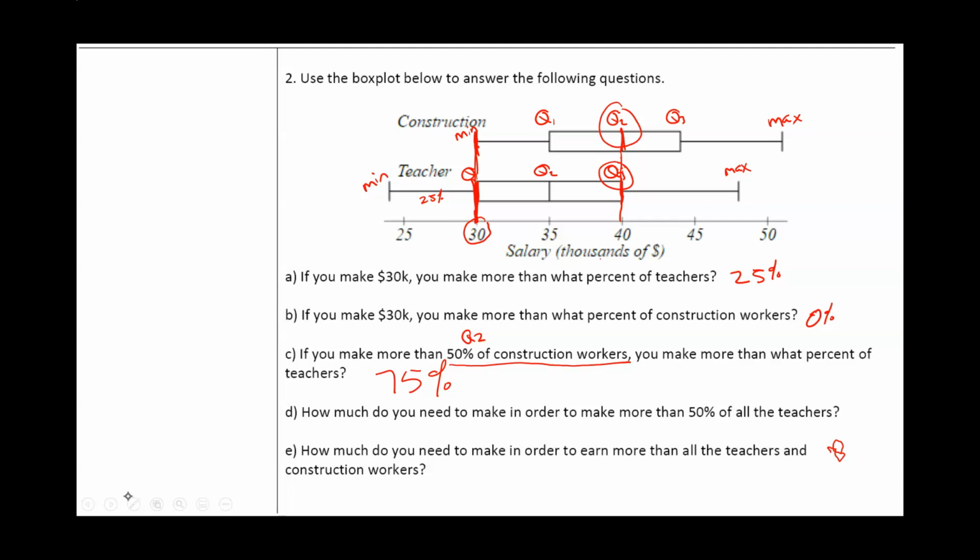Now, part D says, how much do you need to make in order to make more than 50% of all the teachers? So 50%, this is always going to be Q2. And we're looking at teachers. So let's look at Q2 for teachers, which is here, and that's 35,000. And then we're going to skip letter E. So just look at these in terms of Q1, Q2, Q3, 25, 50, 75.